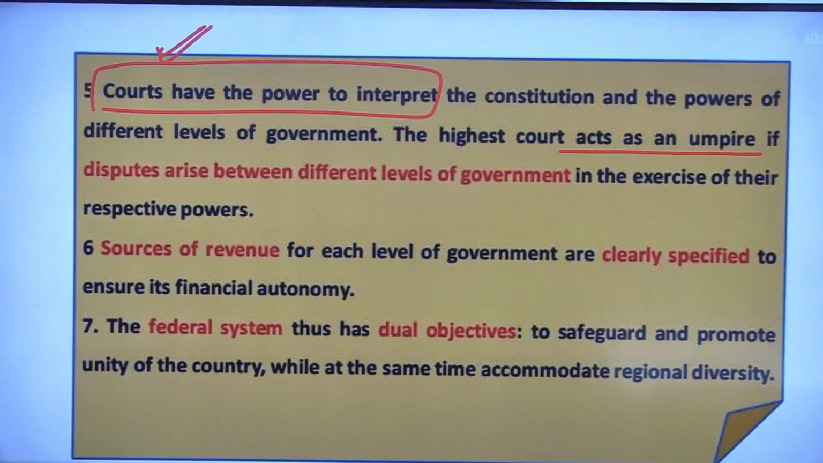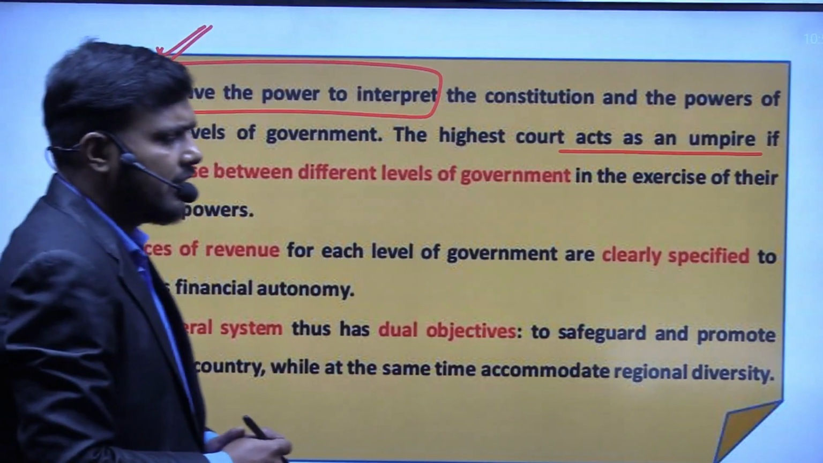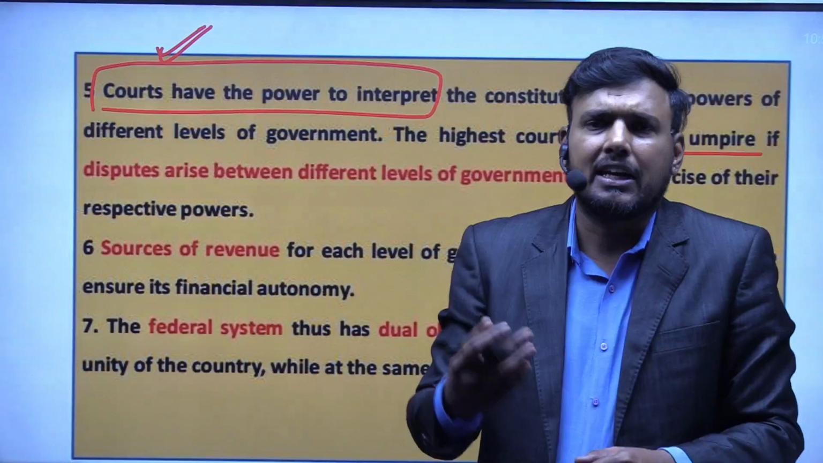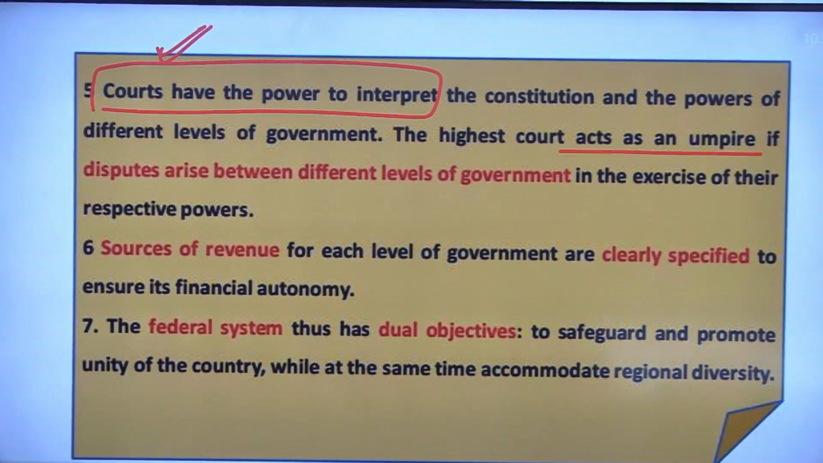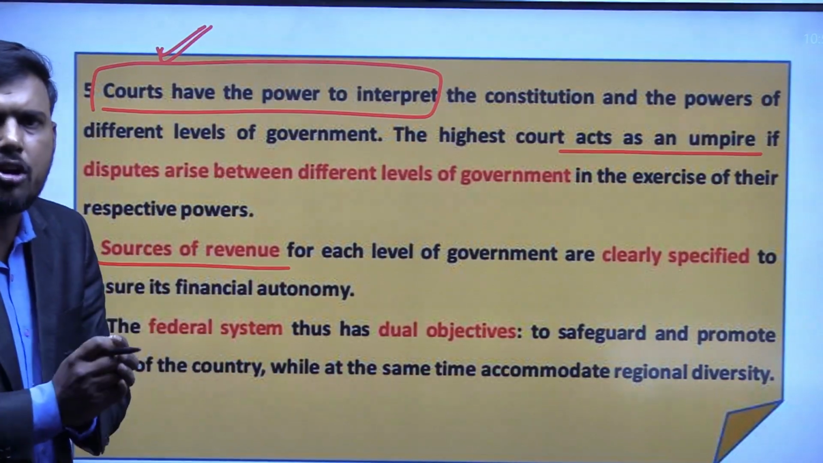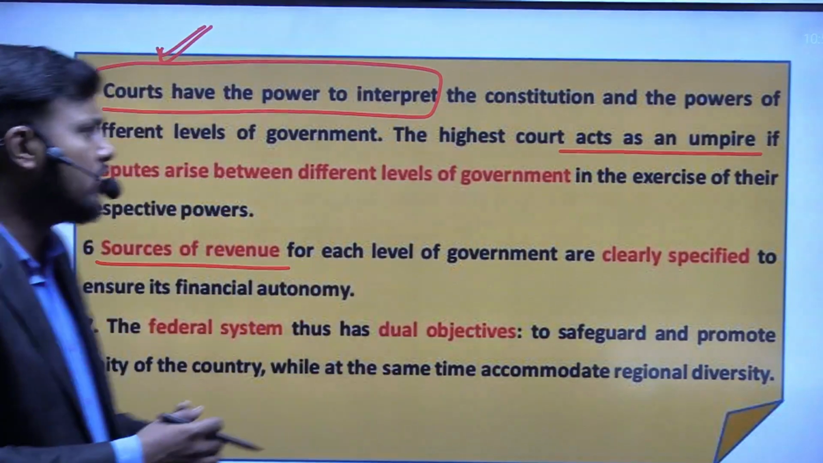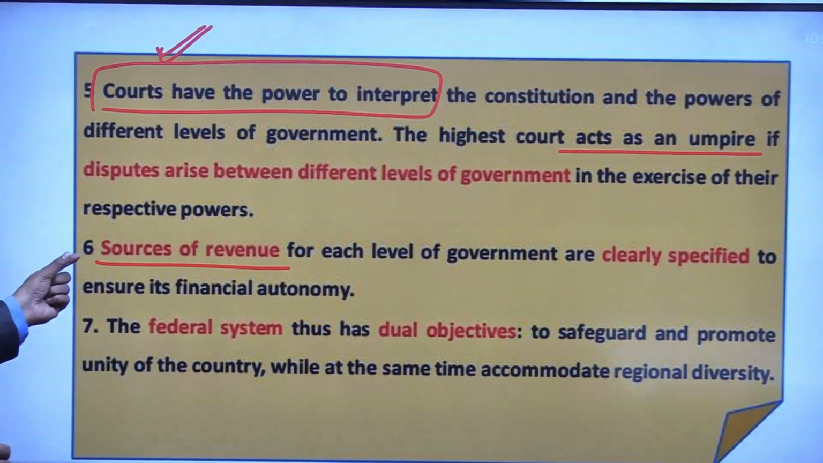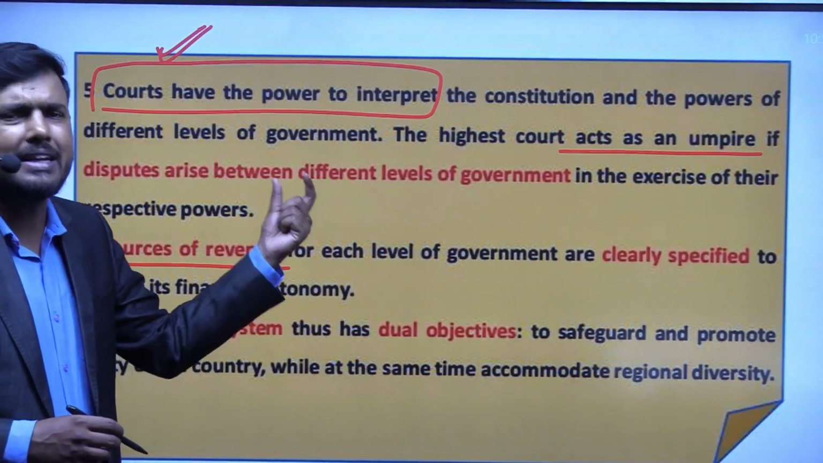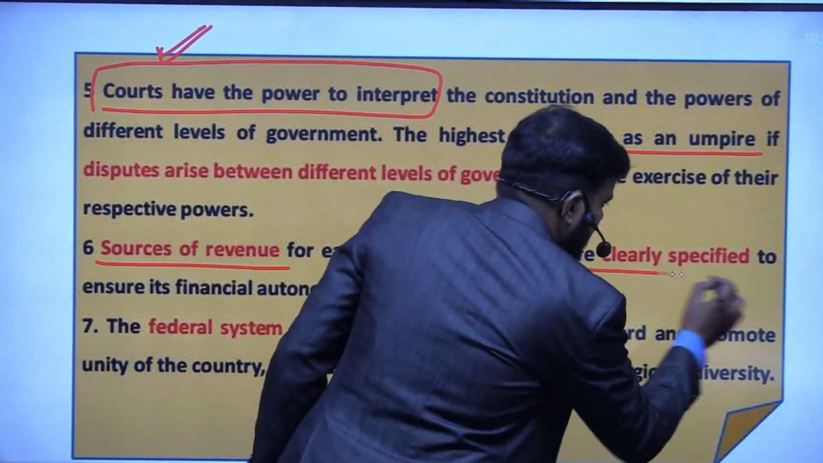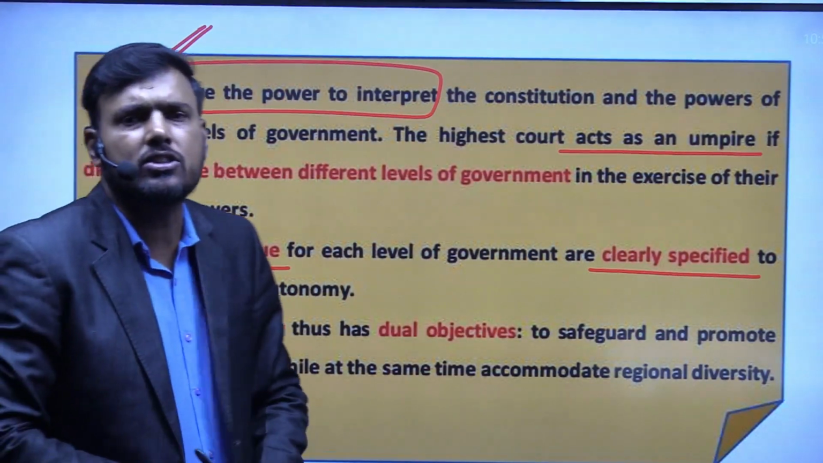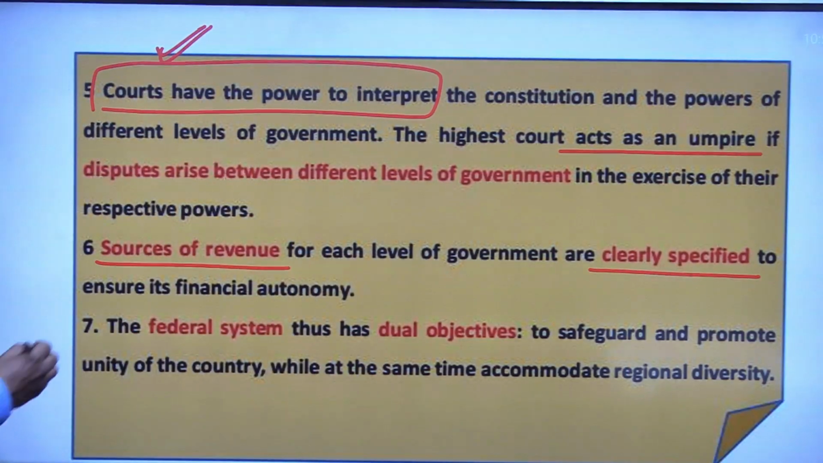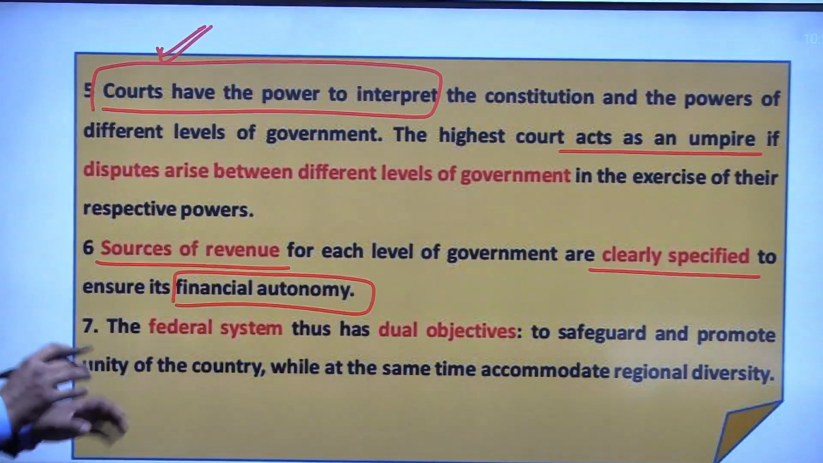Now, we have talked about the union government and the state government. The very important question is what is going to be the source of revenue for the union government and what is going to be the source of revenue for the state government. The source of revenue for each government is very clearly specified in the Constitution. Why is it so clearly specified? So that they have financial autonomy, that is, no one is dependent on anyone.